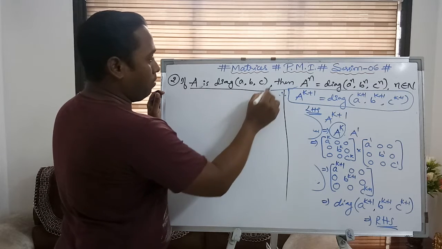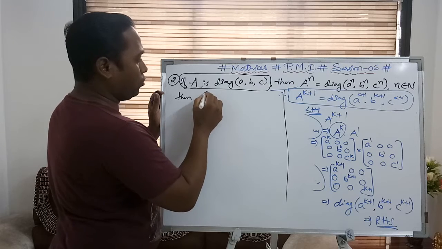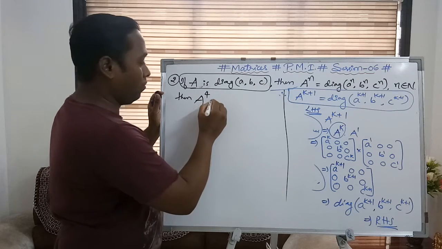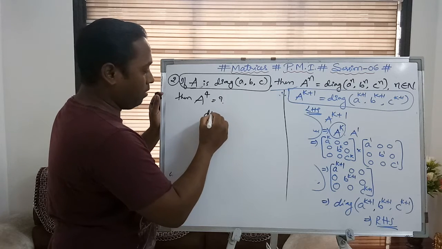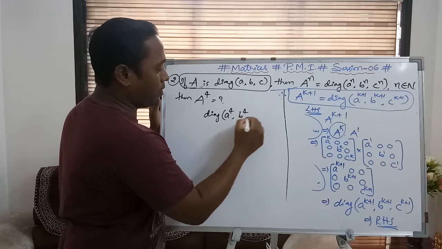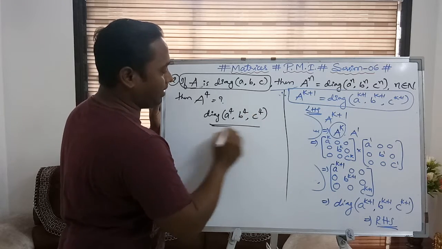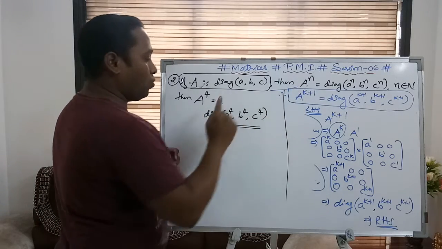If it is a diagonal matrix, this will be given. Then find the value of a to the power of 4. What is the value of a to the power of 4? Simply, with the help of this diagonal matrix, you can write a power 4, b power 4, c power 4. The answer would be over, because you are using this result to give the answers.